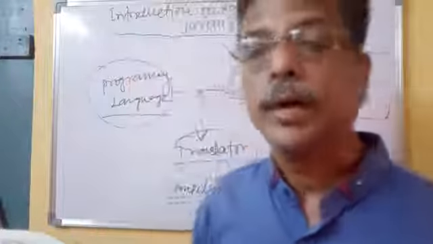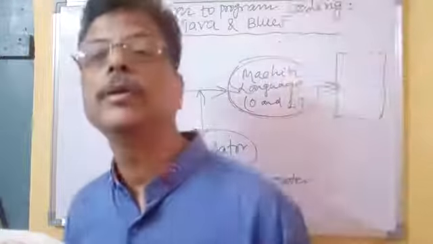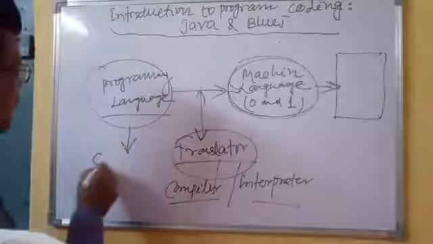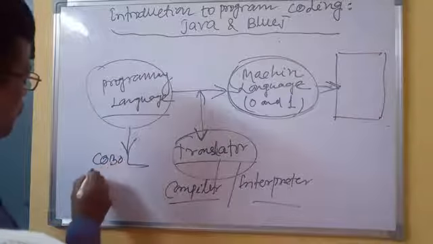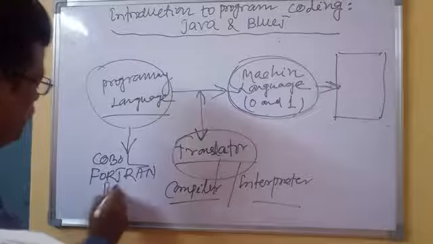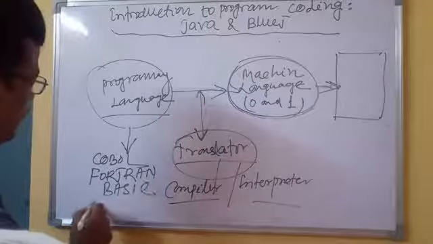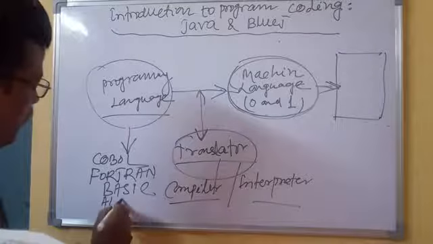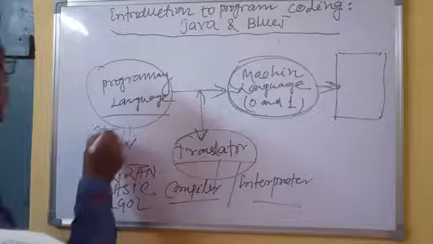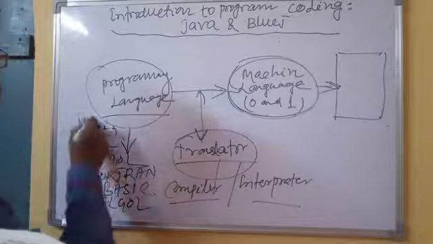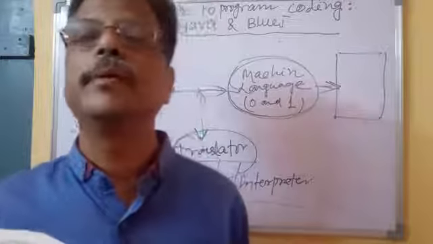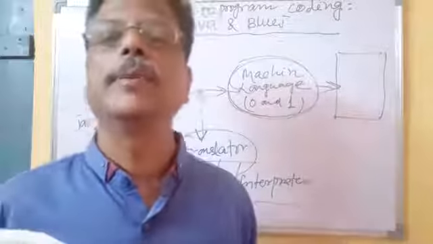Programmers learn one or two or three languages. There are many programming languages, not only one. Programming languages are many: COBOL, Fortran, Basic, Algol, so many are there. C, C++, Java. These are all programming languages. Like this, many are there. More than 50 programming languages are there.